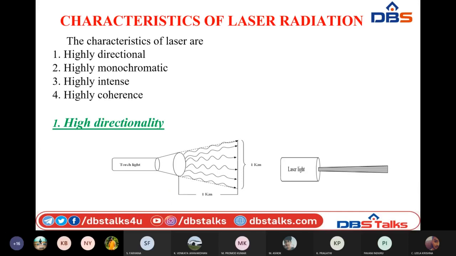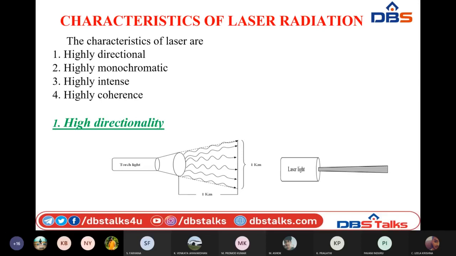So the width of the laser light is very small, in the order of centimeters only. But if you look at the range it is going to cover, the laser light travels in the range of thousands of kilometers. Why is that possible? Because of the high directional characteristic present in the laser radiation. Here, with the help of a small beam, it is going to cover thousands of kilometers of range. So this is nothing but high directionality.